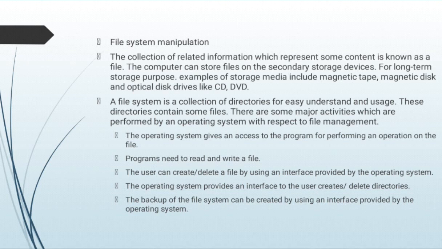There are some major activities which are performed by the operating system with respect to file management. Programs need to store, read and write to files. Programs also need to create and delete files by name. So first, the operating system gives the program access for performing operations on the file. Next one, files need to be read and written.